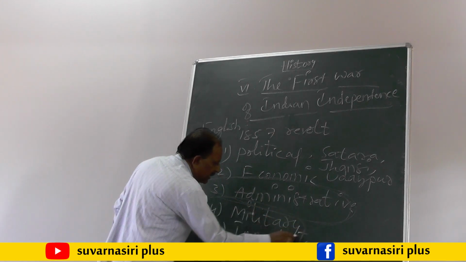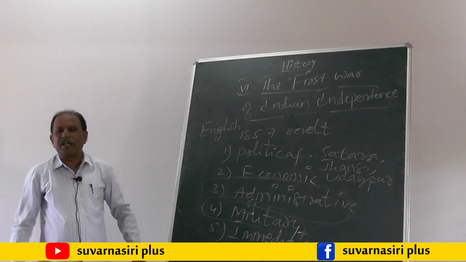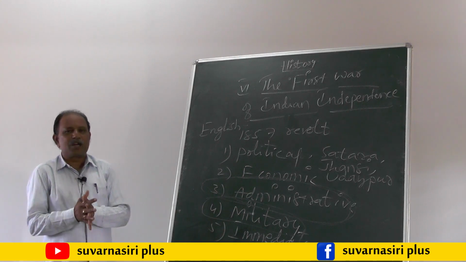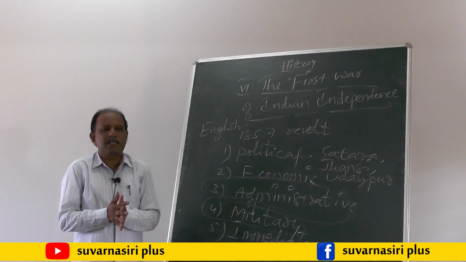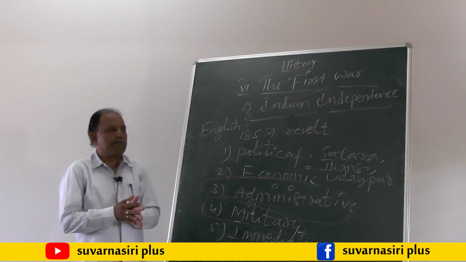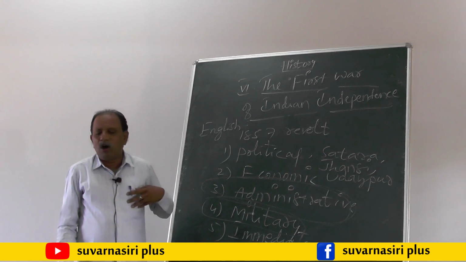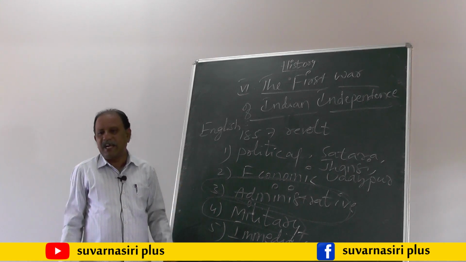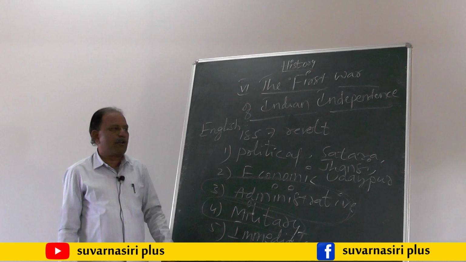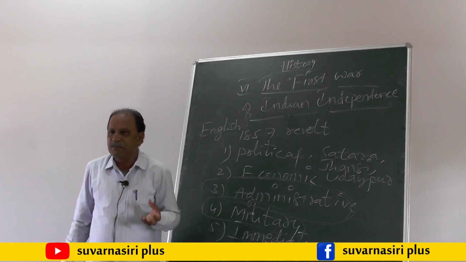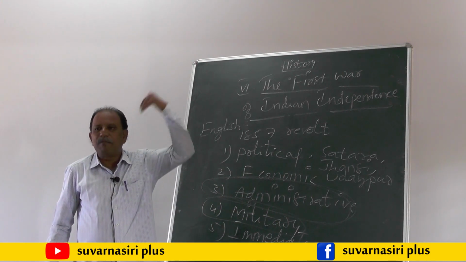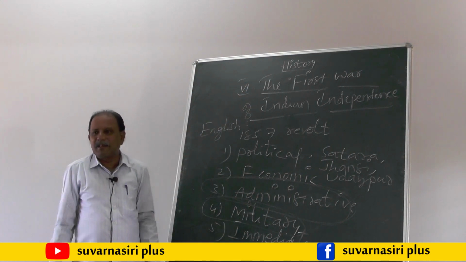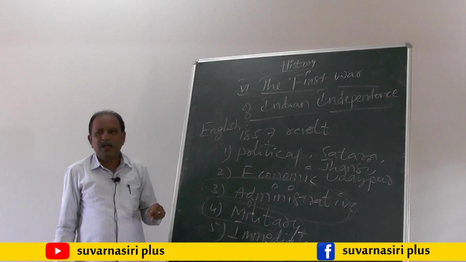The next reason for the 1857 revolt is military reasons. Already we know that a large number of Indian sepoys were working in the British army. All the Indian sepoys strongly believed that if they all fought unitedly against the British government, it would become easy to dethrone the British from Indian soil.